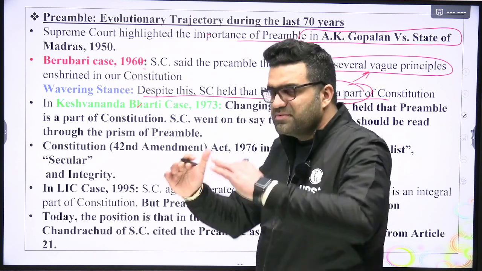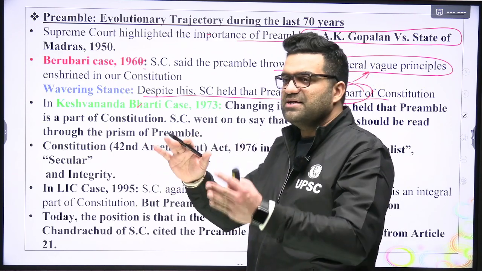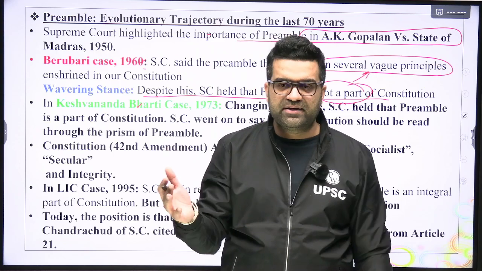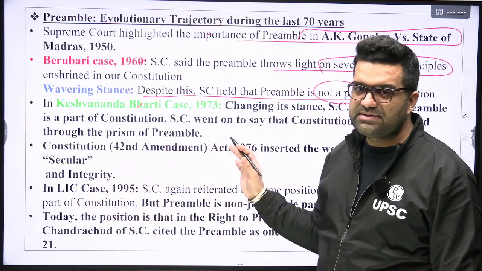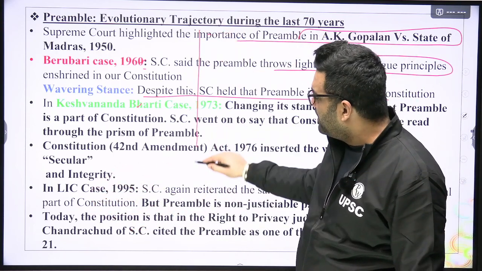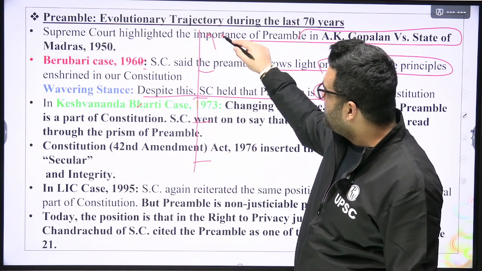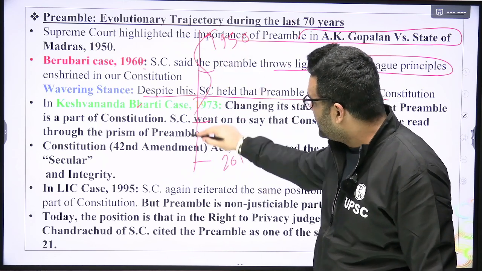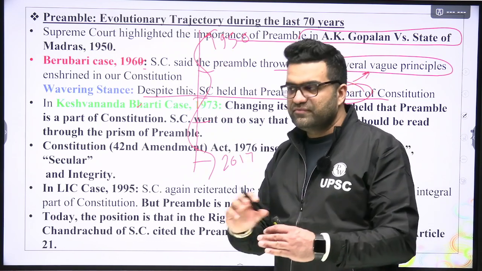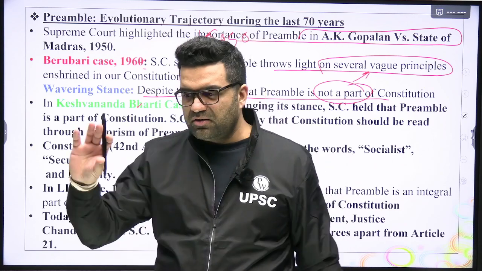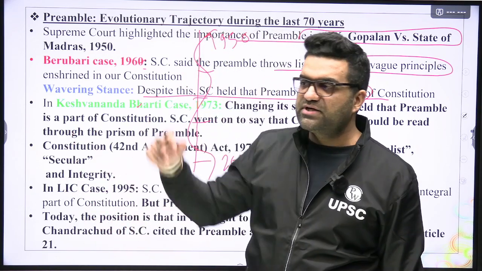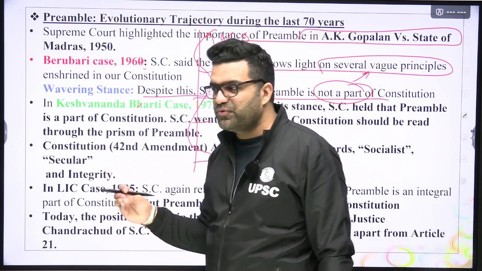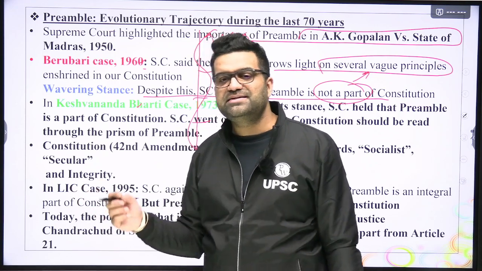Sometimes it is a part, so the Supreme Court has been wavering in its own verdicts. The sequence of judgments on a particular topic over the years, from 1950 to today, 2017, this evolution of the judgments of the Supreme Court, is called jurisprudence. So we can say that the Supreme Court in its jurisprudence on the preamble has been wavering in its stance.